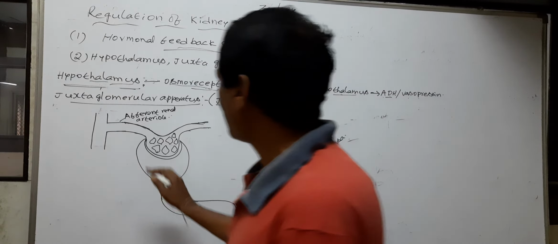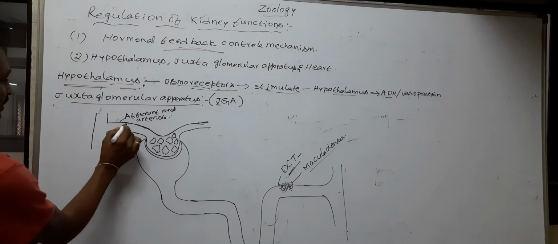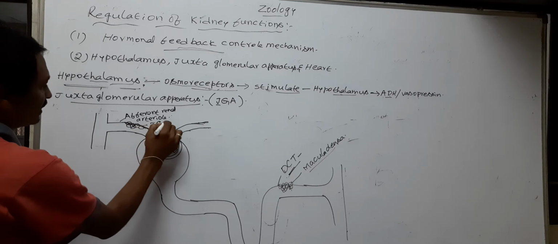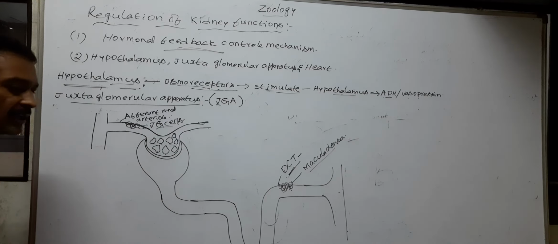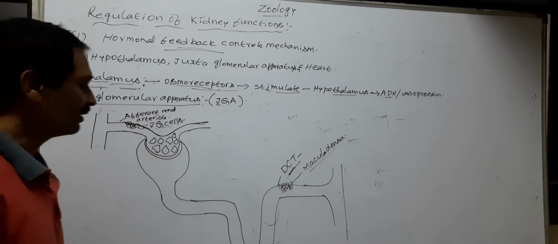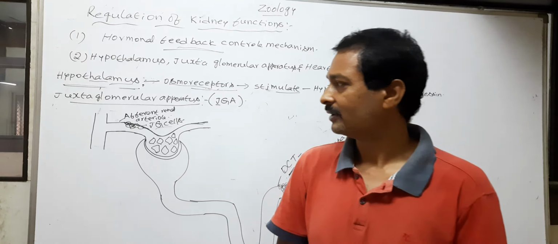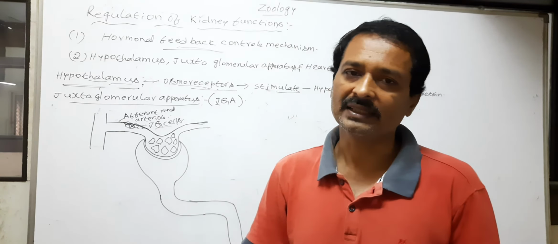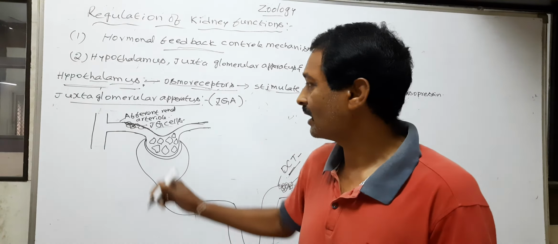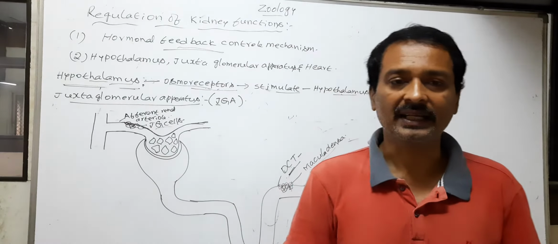Next, the wall of the afferent renal arteriole contains JG cells, juxtaglomerular cells. The juxtaglomerular cells of the afferent renal arteriole are modified smooth muscle cells.